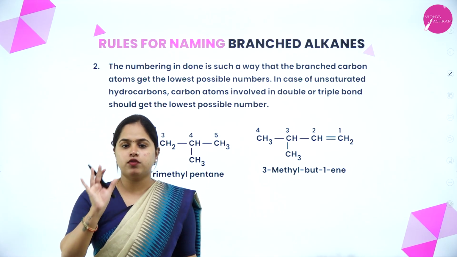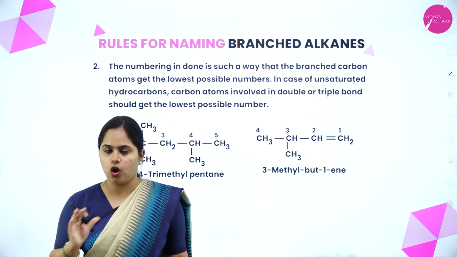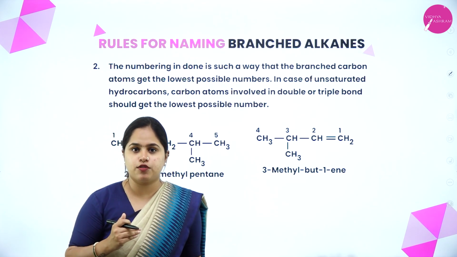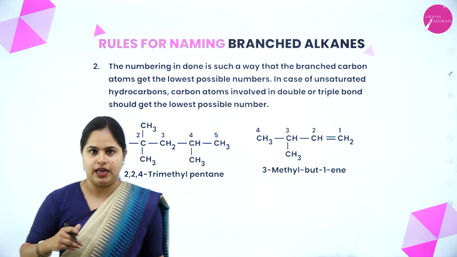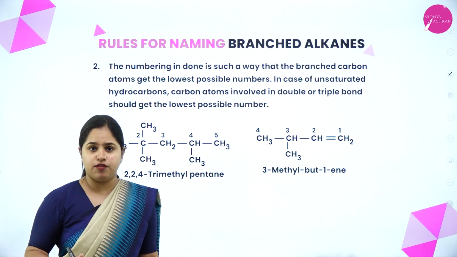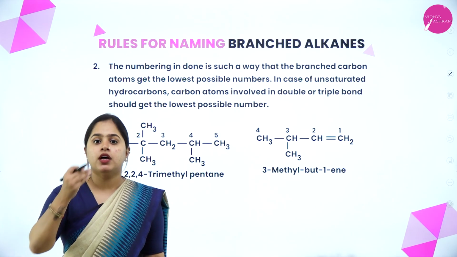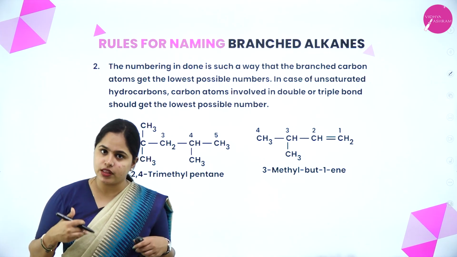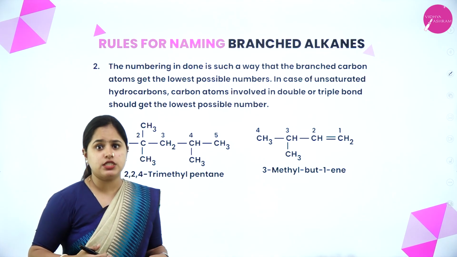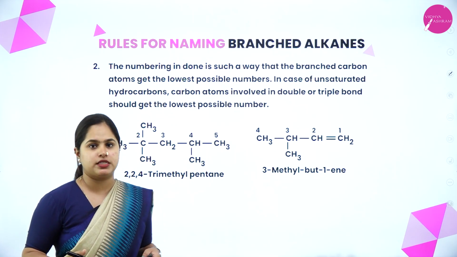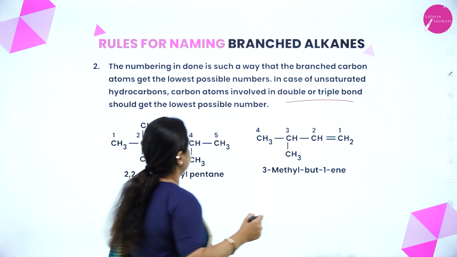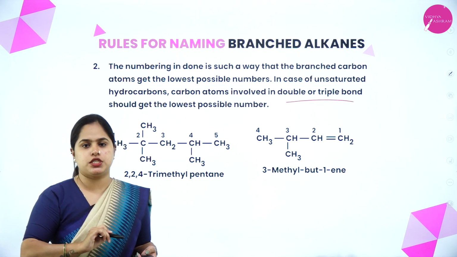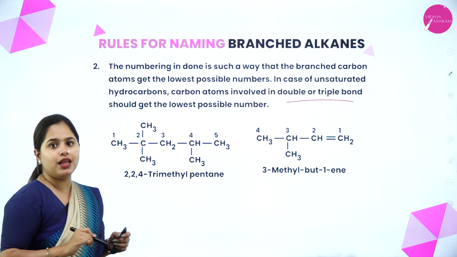So what was the first rule? We have to identify the longest chain. That is done. Once the longest chain is identified, we have to start numbering the carbon atoms. The numbering should be done in a way that the branches that are present have the lowest number. Apart from the branches, if unsaturation is also present, that means double or triple bonds, then those double and triple bonds should get the lowest number. So let's take an example and understand it.